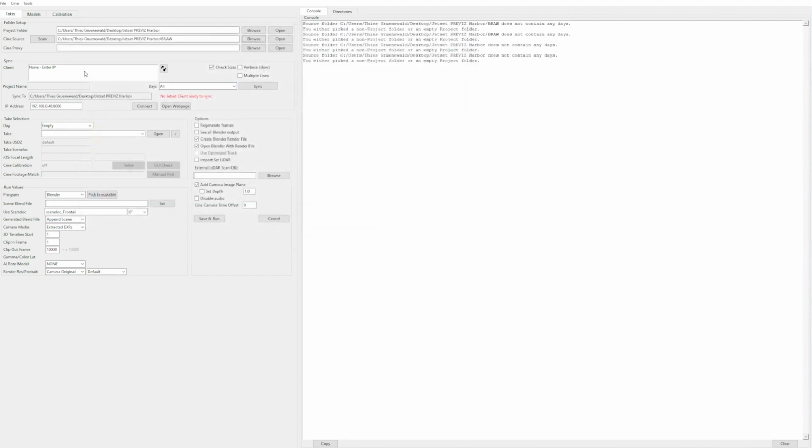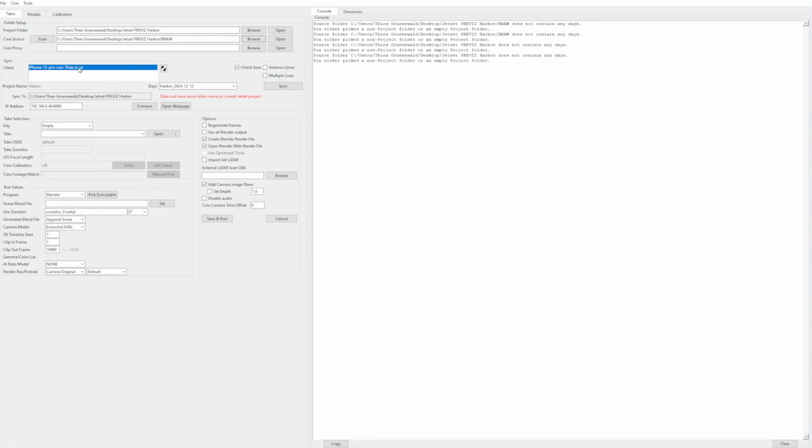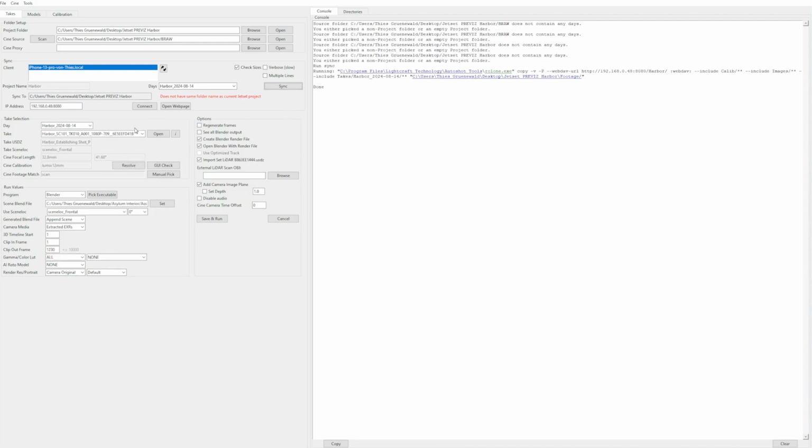And the first thing that we can do is we can enable our Jetset app. So we have our client and we'll pick the day at which we shoot. In this case, it's this one. And then we can click sync. And AutoShot will sync our BRAW files with the Jetset files. And that will take some time. And if everything goes well, you can see we got our different takes from the Jetset app and our project and our day of the shoot.